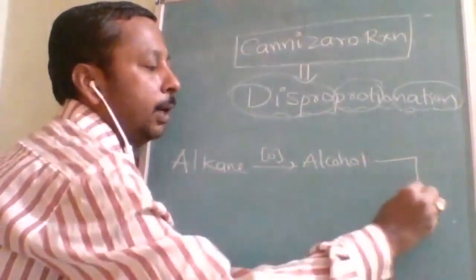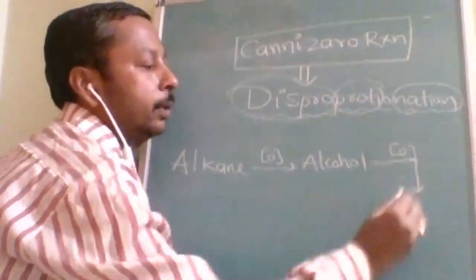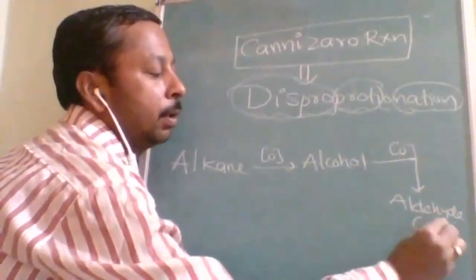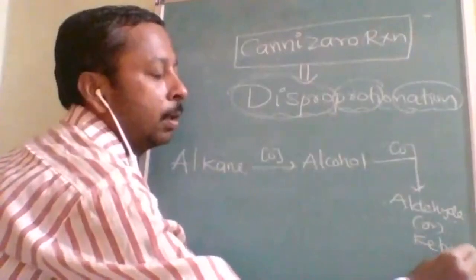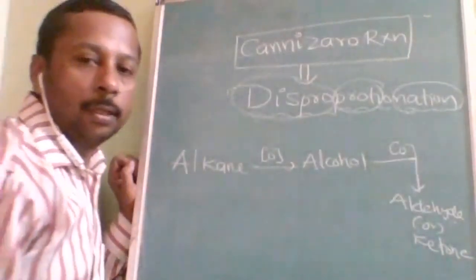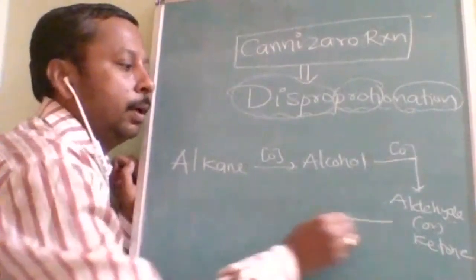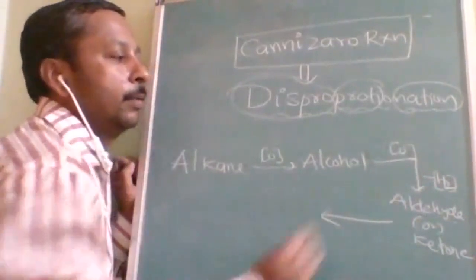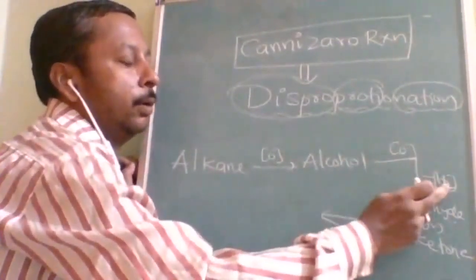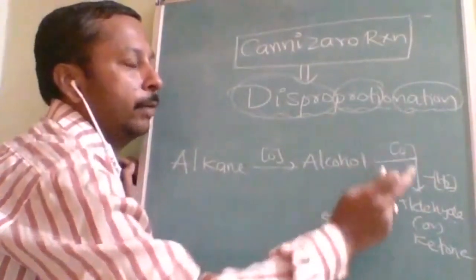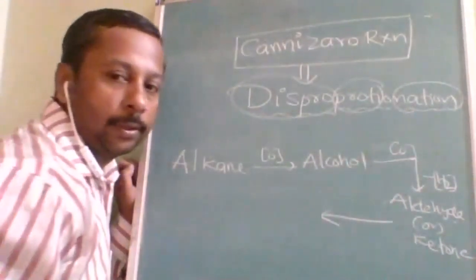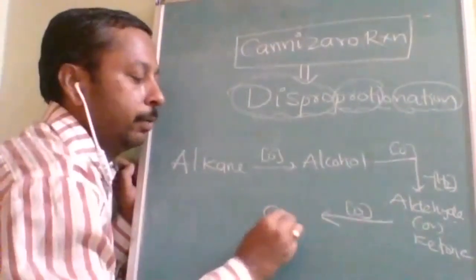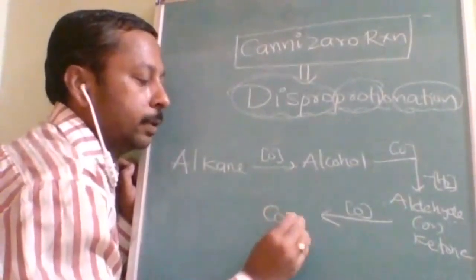On further oxidation of the alcohol, it gives aldehyde or ketone, by loss of hydrogen: hydrogen from the alcohol is removed by the oxygen of the oxidizing agent.